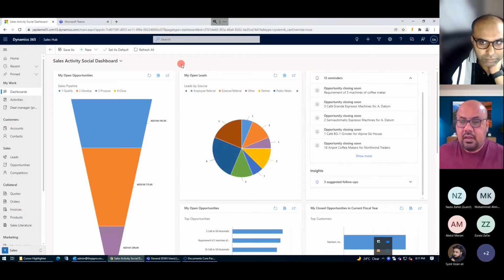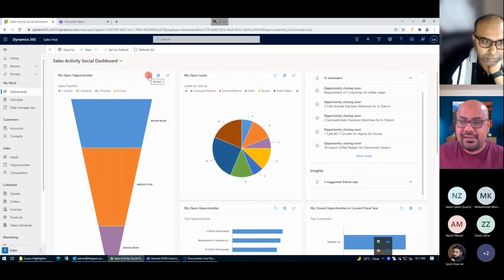So first of all, whenever you log into the system, you see the dashboard. In that scenario, if you want to drill down into any information, such as how the sales plan is formulated and what the main source of the leads is that you are expecting, you can do it very easily. How? There are options on the dashboard. There is a refresh button, and there is a button for view records, so that you can drill down or expand it, meaning you can see all of the information in a separate window. We will see them one by one.